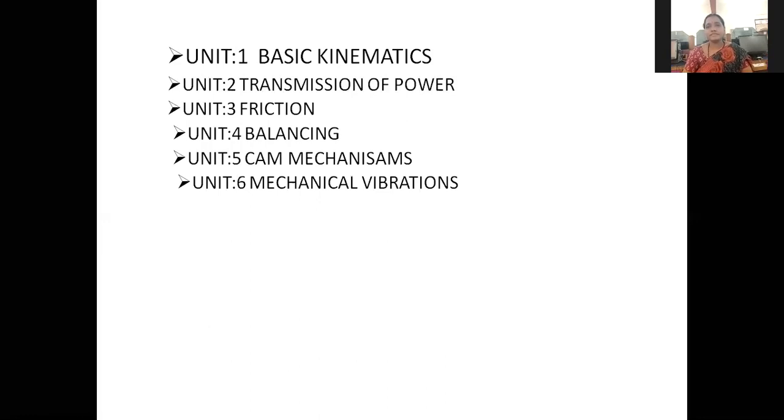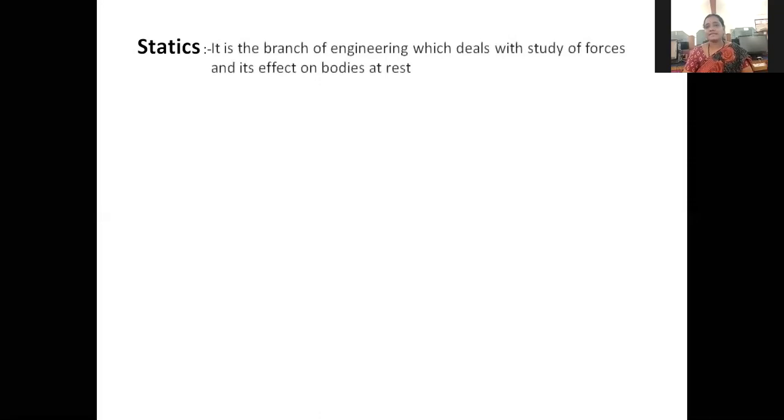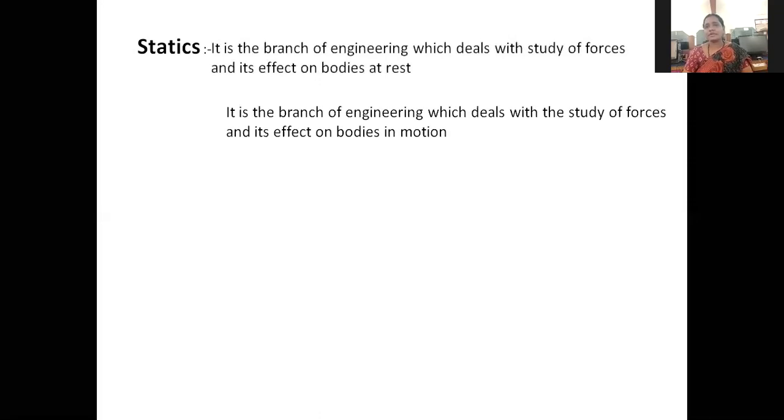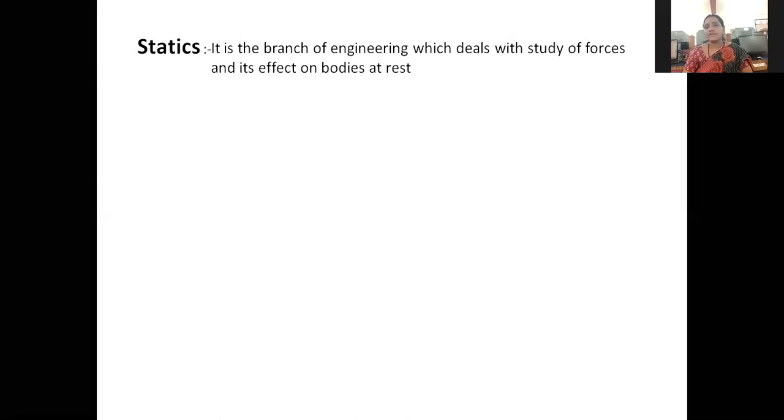Let us go to the next topic. We know what we mean by MOM. As I already said, MOM is the study of relative motion between various parts of the machine and the forces acting on the machine parts. In MOM there are 2 categories: kinetics and kinematics. Before dealing with kinetics and kinematics, you are already familiar with science.